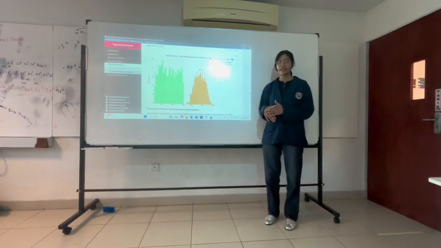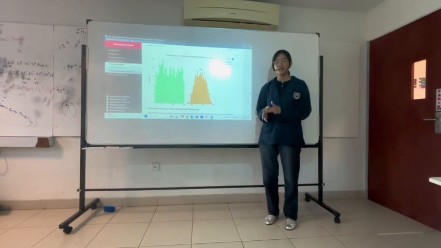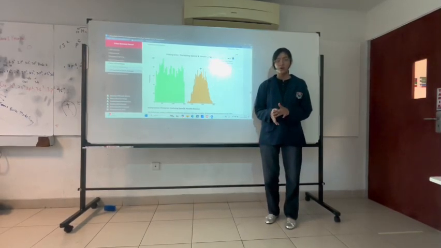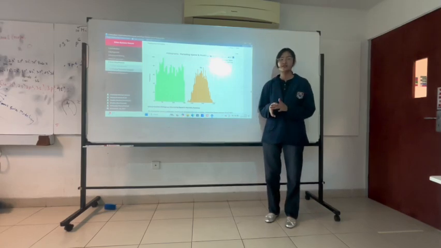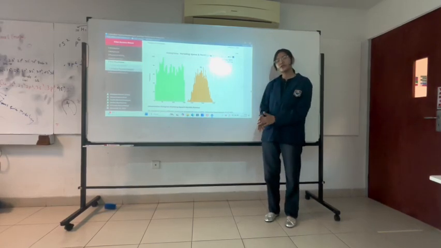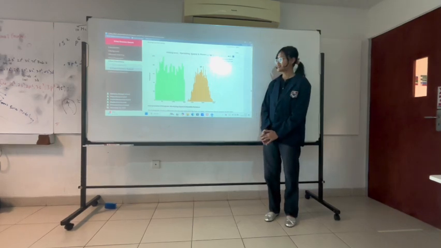This difference in distribution suggests that the company's marketing spending tends to be low, whereas revenue more frequently occurs at higher levels.